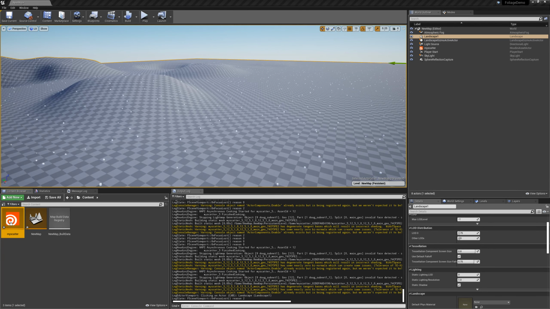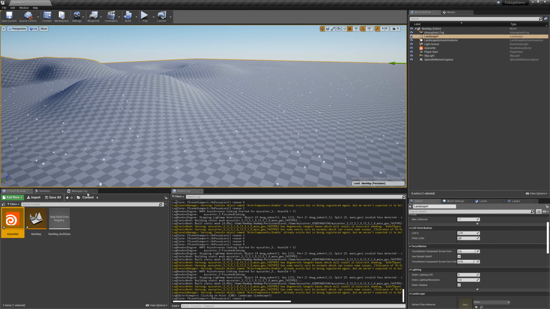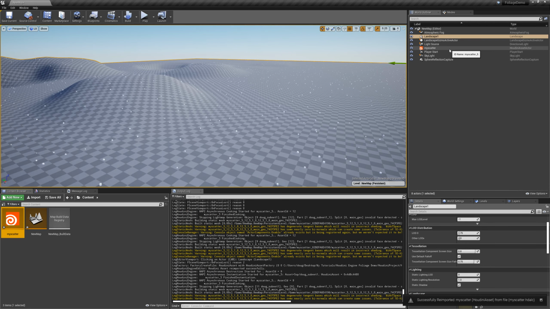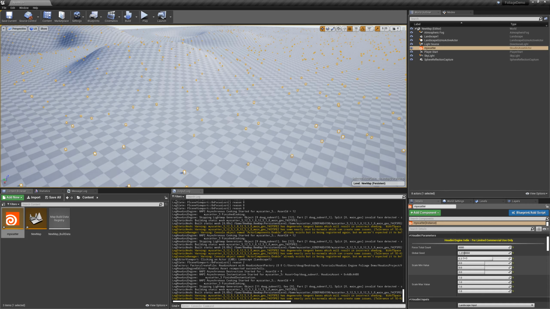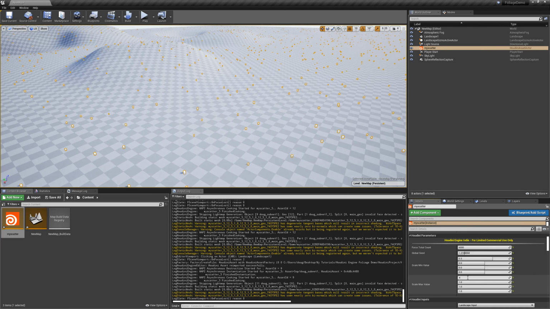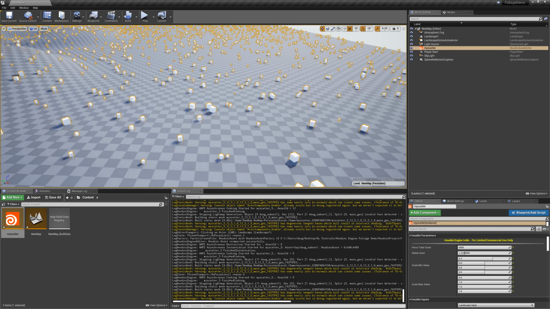Forgot to save it. Need to remember to do that. So save the asset. Rebuild all instances. Okay, so now I have these scale values. I really only needed the first one. I brought them in as a 4-dimensional vector, but it's only the first value on each one. So I'm going to change scale max to 4, so a lot bigger. And now I can see a lot of variation. So I'll just fly around the scene so we can take a look.